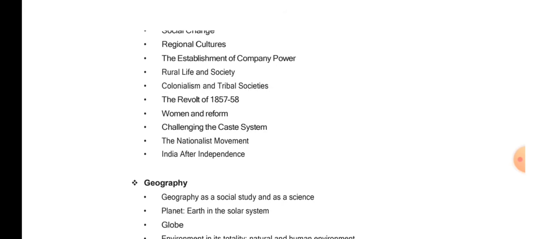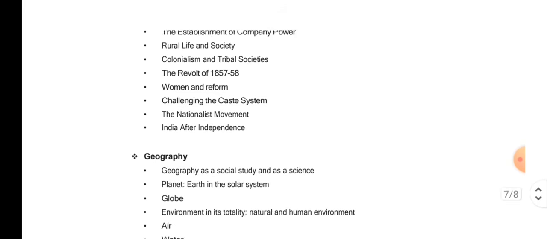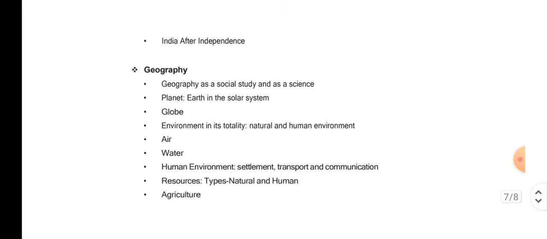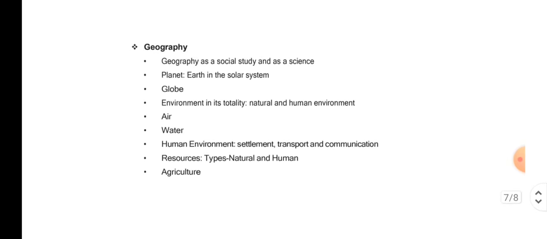colonialism and tribal societies, the revolt of 1857 to 58, women and reform, challenging the caste system, the nationalist movement, then India after independence. So all these things you will find where? You will find it in the history. So you have to learn about this. So do let me know what you need help with.